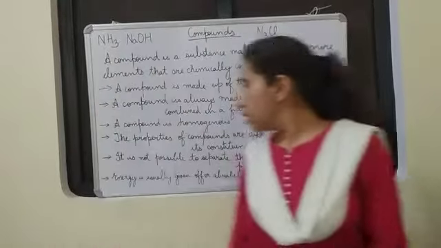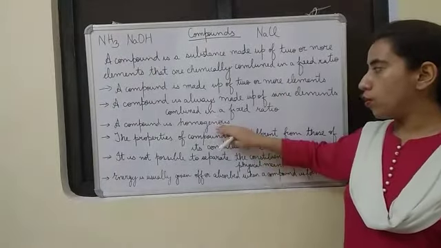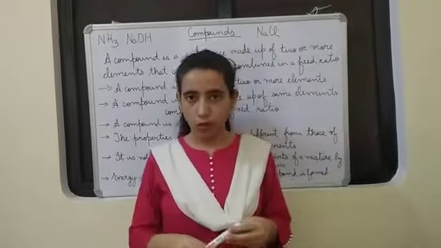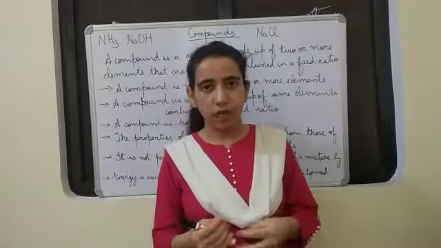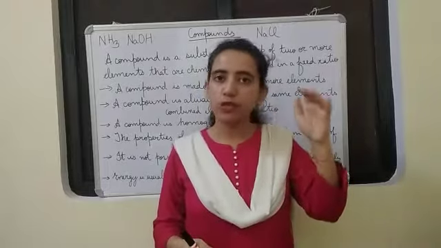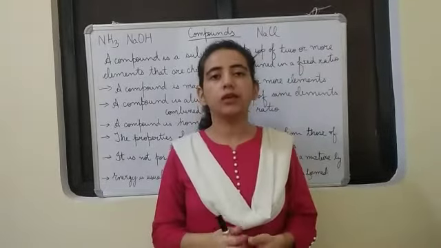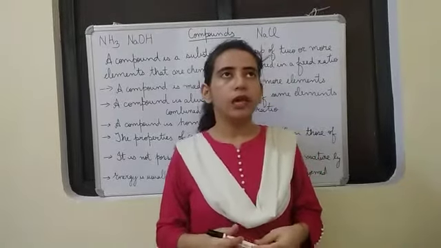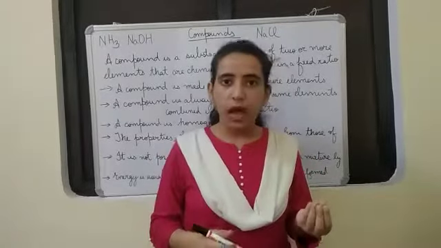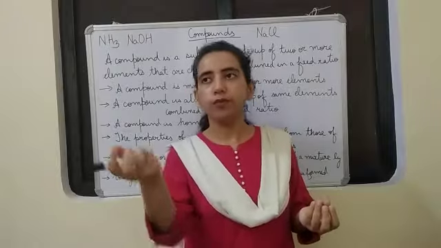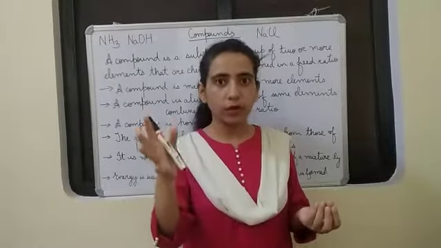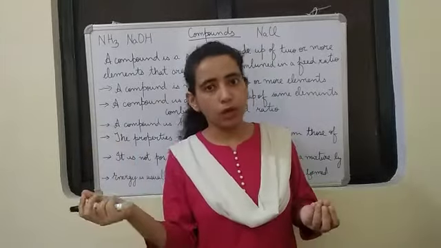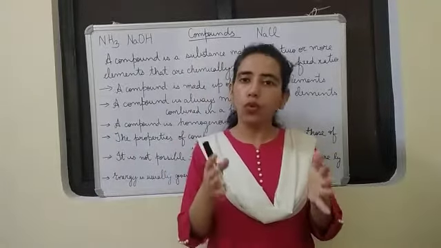Okay. A compound is homogeneous. Homogeneous means same composition and properties throughout. Homo means what? Same. If a substance has the same composition and properties throughout, then it is called homogeneous. That means if you take a water molecule from tap water, and another from Bisleri water, the bottled packaged water, and one more molecule from ocean water, all three will be H2O only.